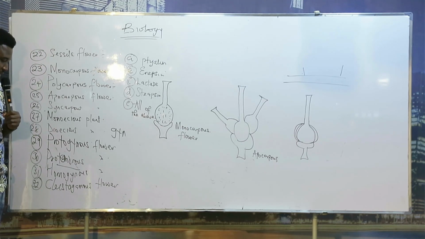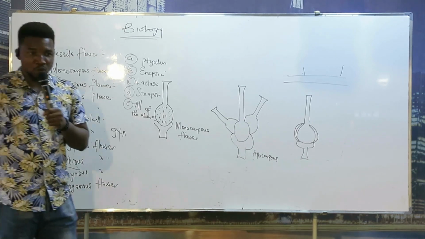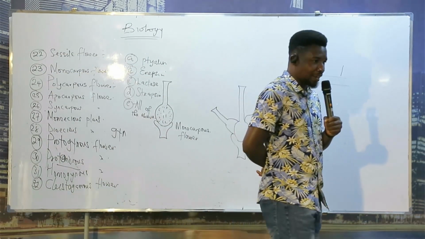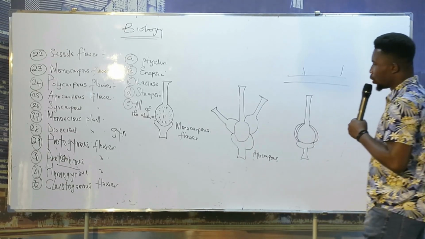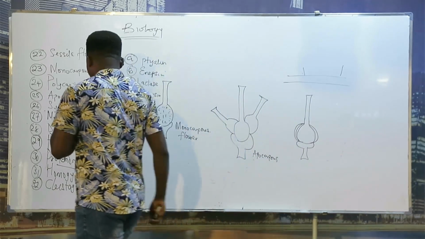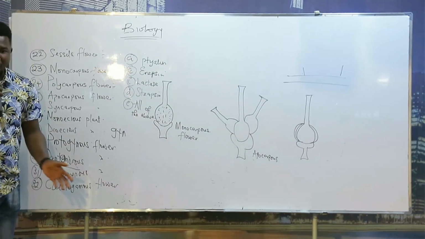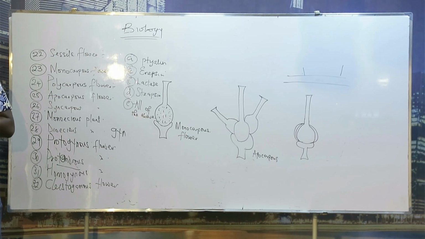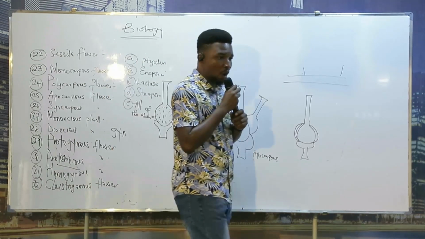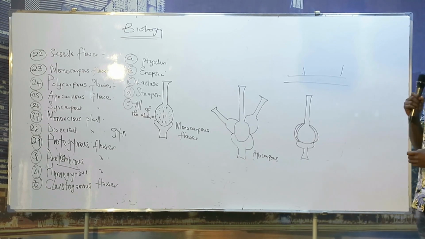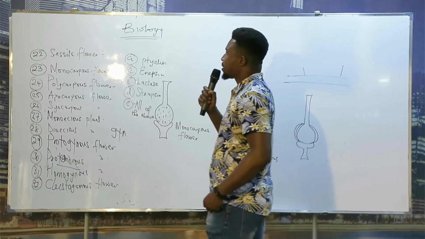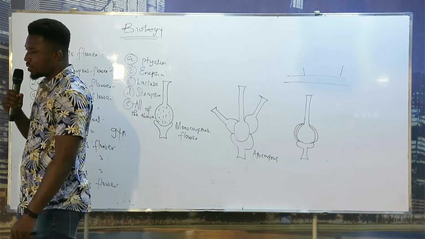Then let's go to number 30. Protandrous flower. Now, what is a protandrous flower? It is a type of flower where the anther matures before the stigma.